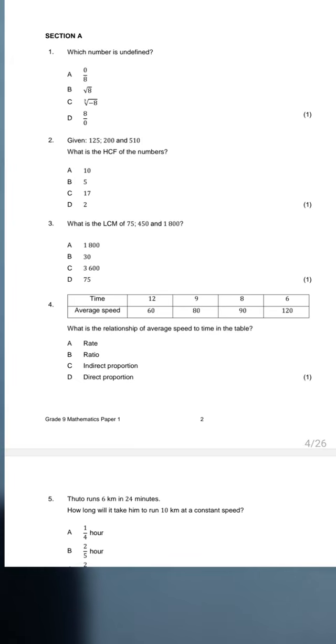You see, that's why I'm saying some questions you'll read them, and you'll be able to see the answer just from looking and recalling the knowledge that you have learned. Some questions will require you to do rough work on the side before selecting an option. So number 4 is simple. We just select the option. Number 4 what? 4C. Indirect proportion. As one quantity, time, is decreasing, the other one, average speed, is increasing.